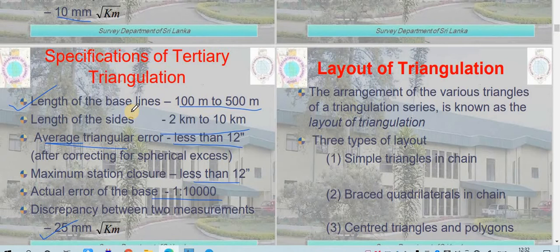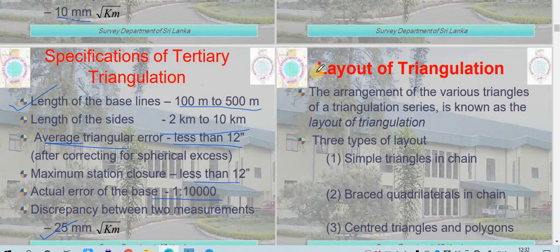One is your primary triangulation, which is done for higher accuracy work, and then there is secondary, which is used to connect two primary triangulation systems. Then there is tertiary, which is used to join your secondary and primary triangulation systems.